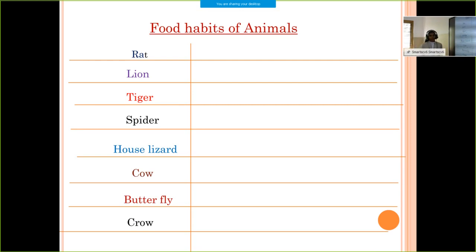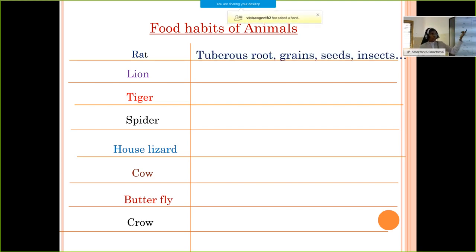And now we are moving to the food habits of animals. As you know, all animals have different food habits. Just as we have different food habits, animals also have different food habits. Here we want to see what foods a particular animal eats. This is the activity given in your text. Two examples are given in your text. Other, that is rat: what will be the food of a rat? A rat will eat tuberous roots, grains, seeds, insects, etc.